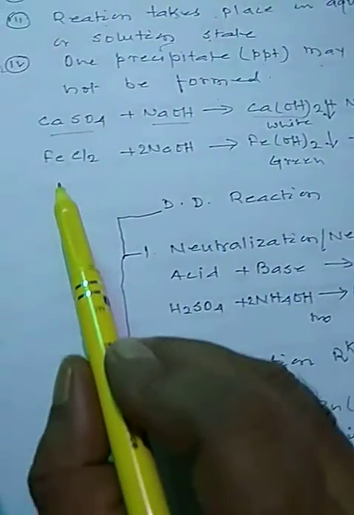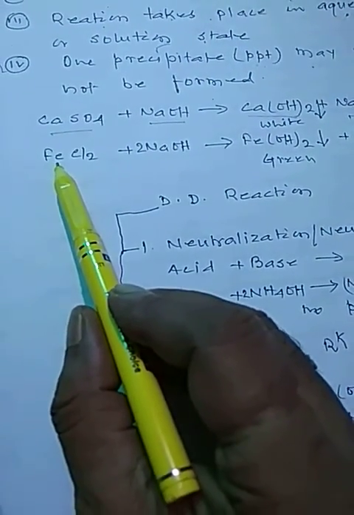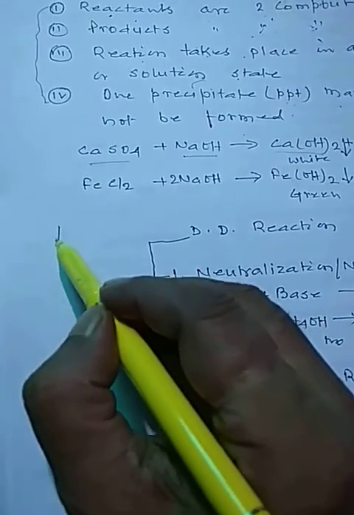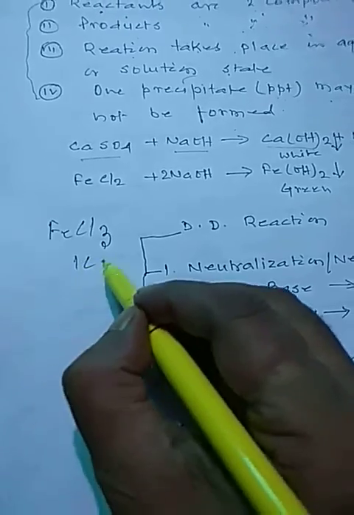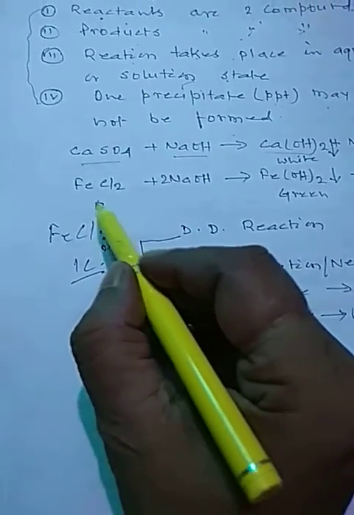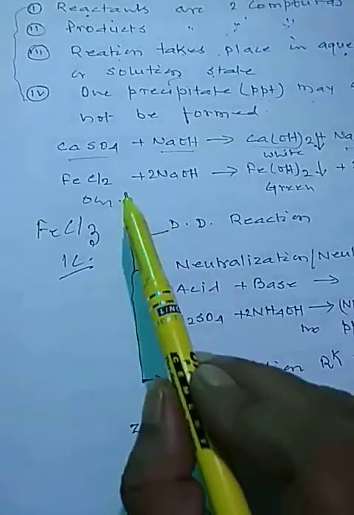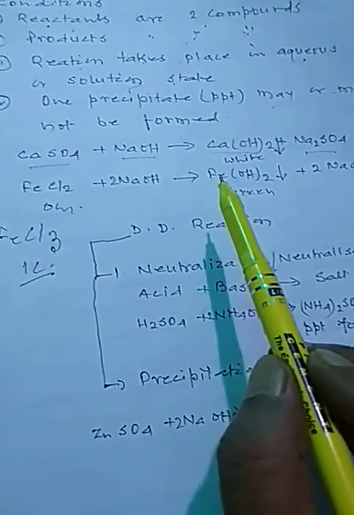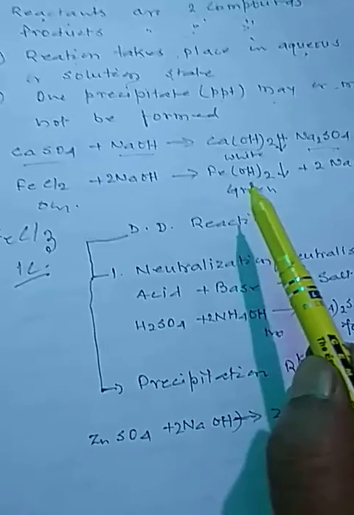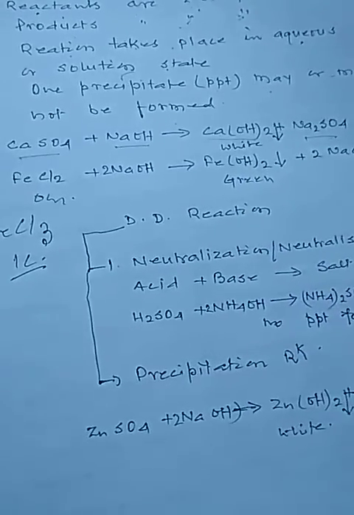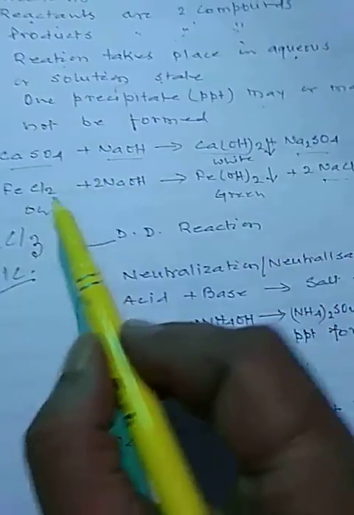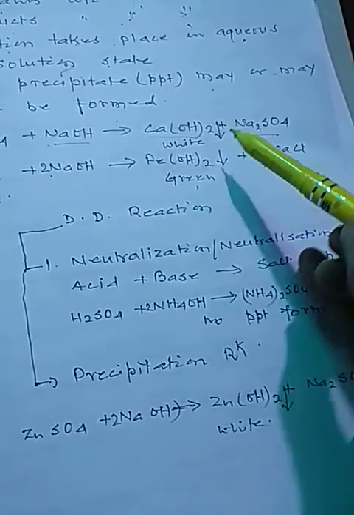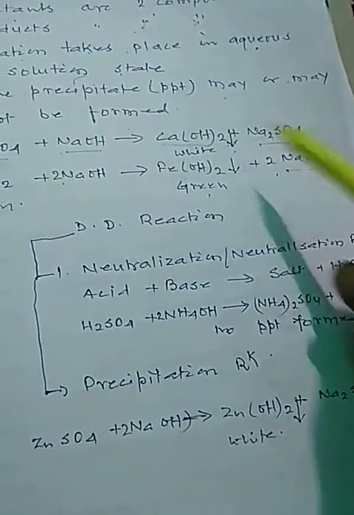Another compound is formed. Likewise, when this is ferrous chloride, my dear students, if we write this FeCl3, it will be ferric chloride. This is your ferrous chloride. When ferrous chloride reacts with sodium hydroxide, it forms ferrous hydroxide as precipitate, green precipitate, and sodium chloride. So see, in both the reactions, two compounds reacts, two products are formed. Here, one precipitate is formed.